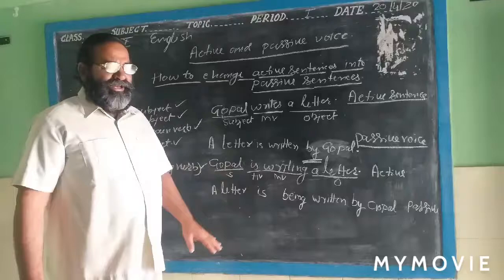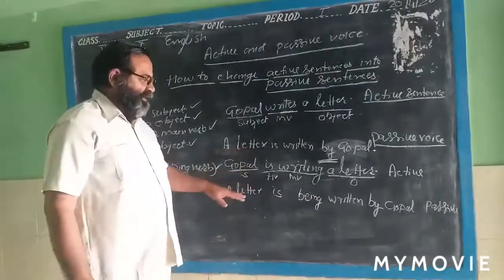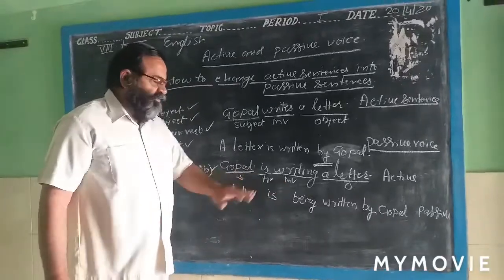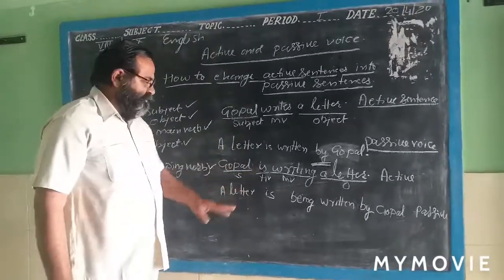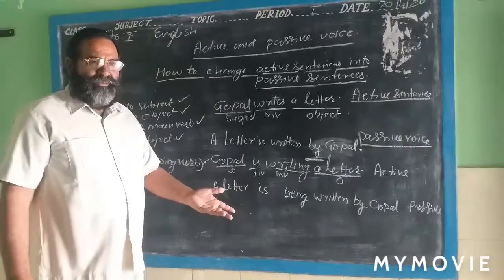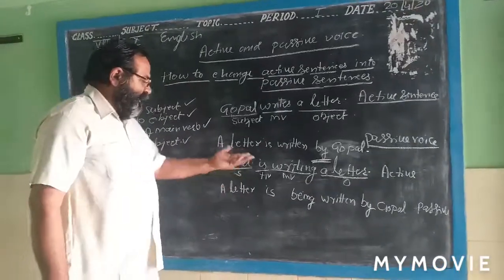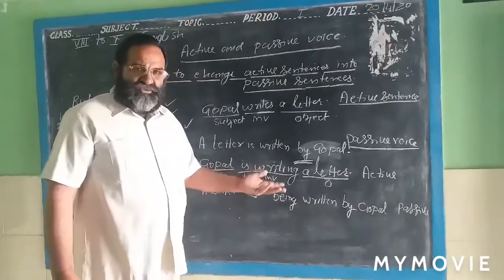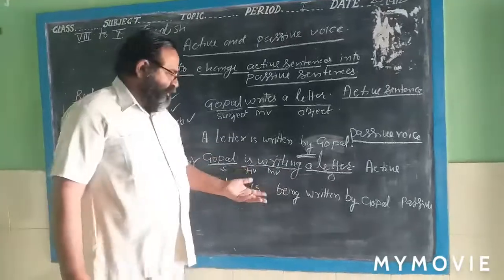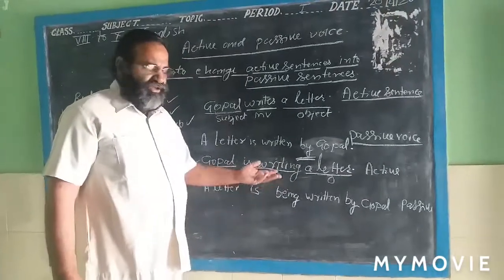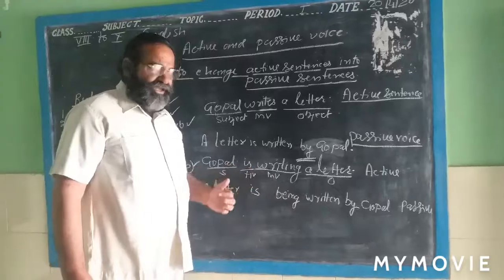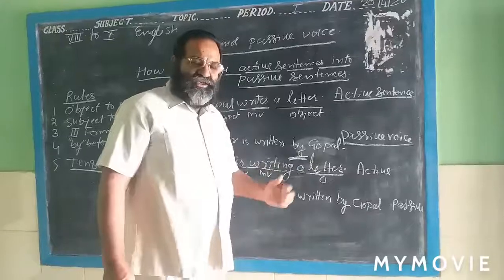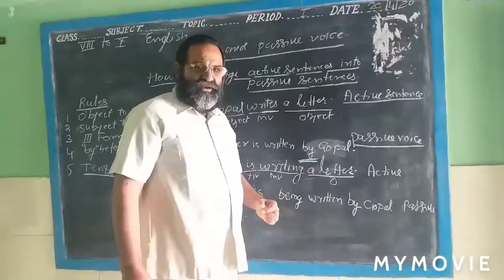Now I don't want to explain in Hindi. I will explain when I will teach in Hindi. But you understand it. You know all the meaning of this sentence. Gopal, you know very well. Name of a person. It is the subject. Is the helping verb. Write is to note down something. You have used the ing with the main verb. It is the continuous word, and a letter. It is the object. It is the noun. It is the piece of paper.